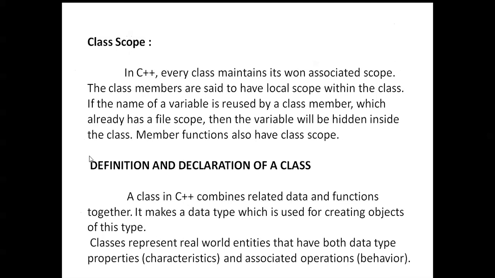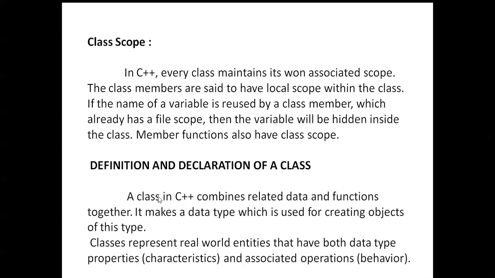Next, class scope. In C++, every class maintains its own associated scope. The class members are said to have local scope within the class. If the name of a variable is reused by a class member which already has file scope, then the variable will be hidden inside the class. Member functions also have class scope.